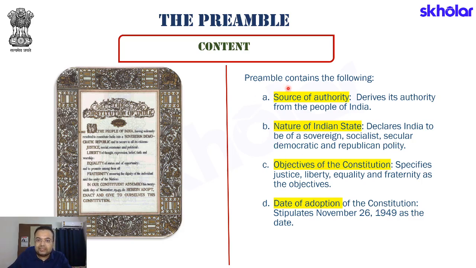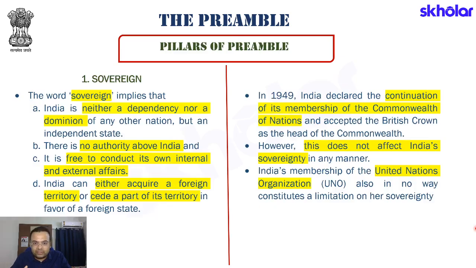Then what is the third thing that the preamble contains? It contains the objectives of the constitution. Now that we are embarking on creating a constitution, what exactly are we trying to achieve? It specifies justice, liberty, equality and fraternity as the objectives that we seek to achieve. It also tells us about the date of adoption, that is November 26, 1949, something I have already discussed. Now, let's try to understand all the pillars of the preamble, that is, all the key terms used in the preamble, and we will try to understand their correct meaning. So the first is of course sovereign.